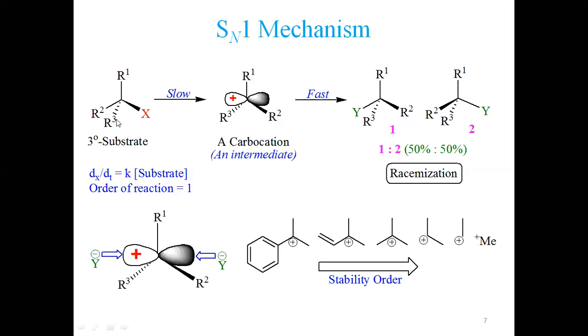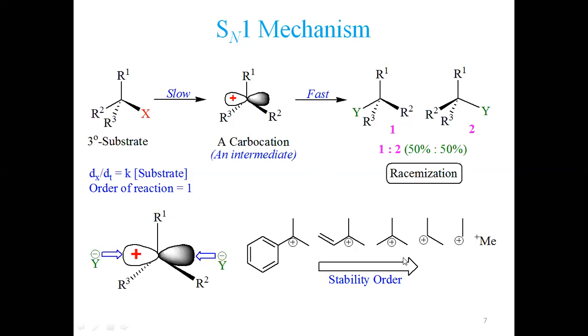If I replace R2 and R3 by hydrogen, meaning this is a primary carbon, it shall be very unstable because it shall have only three hyperconjugation forms. And the methyl cation shall be least stable. So this is the reason primary carbon doesn't undergo SN1, they undergo SN2 because they don't have an issue of steric hindrance. These ions have high steric hindrance in this form. So that's why it follows this mechanism, because its carbocation is stable.